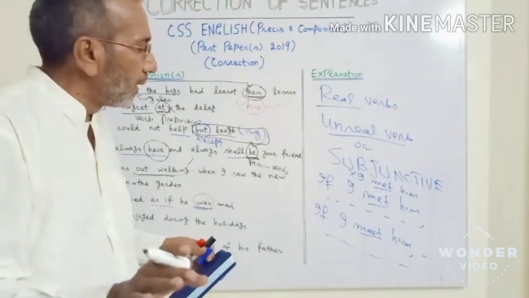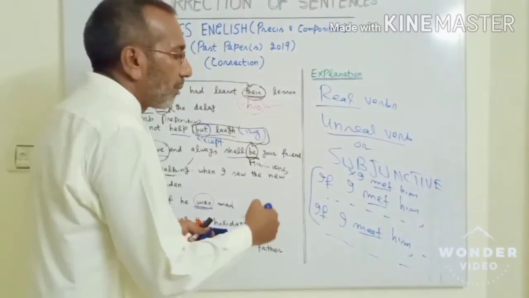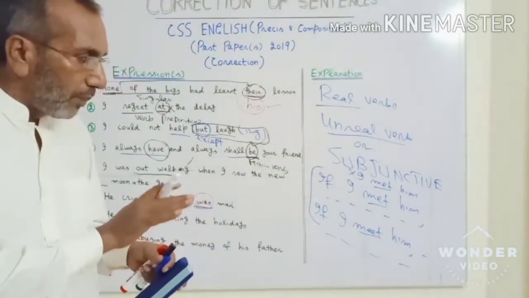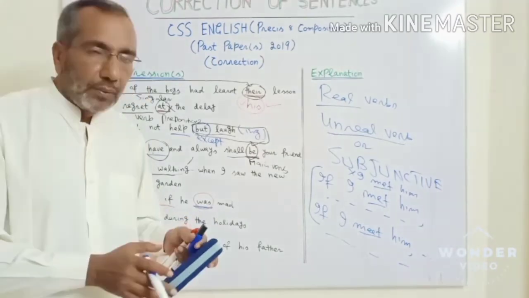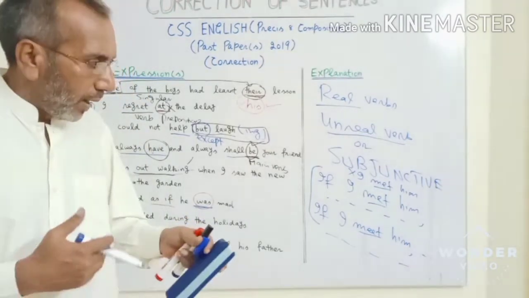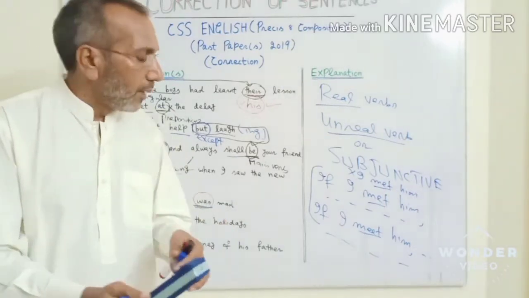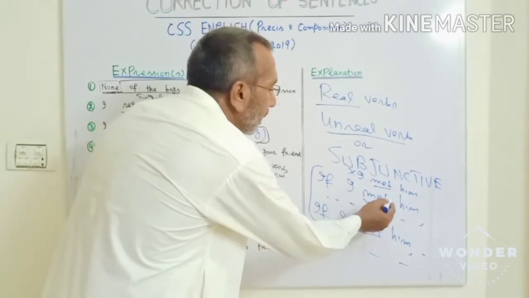So take these two examples: "if I met him," "if I meet him." The literal translation of both these expressions is the same. In both cases, you just want to say, if I have a sort of meeting, somehow if I meet him. Practically the meaning is the same. If I met him, apparently it is referring to the past.